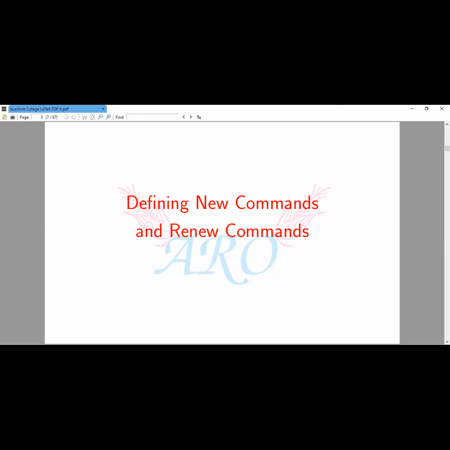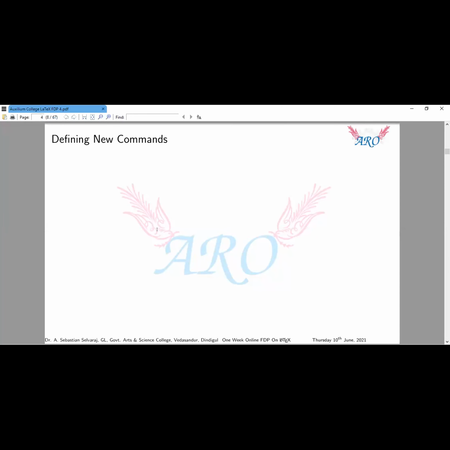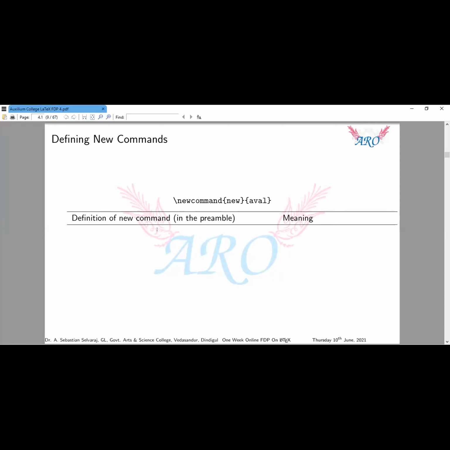Defining a command. First of all, we are going to define a new command. It is a tedious job to insert a long command or combination of commands in our usual thesis or manuscript. So what is the command to create a new command? Just note that newcommand has two mandatory brackets. The first one is our new command. The second mandatory bracket consists of the available commands. This is the preamble, or format, of defining a new command.